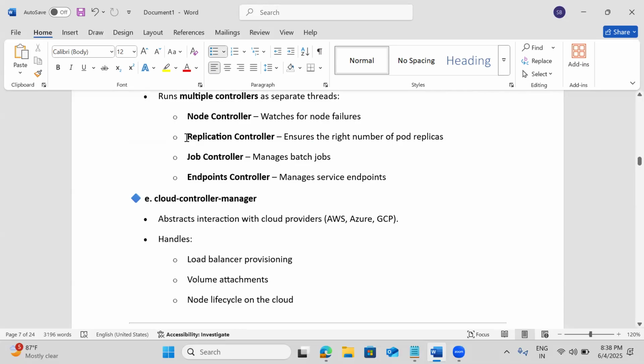But based on your AWS cloud, if I want to use AWS load balancers or AWS IAM for authentication, we are not getting that by default in Kubernetes. If it is AWS, a cloud controller is required. If it is Azure, also a cloud controller. Previously we used to set this up ourselves. Now with the managed service, it comes inbuilt.